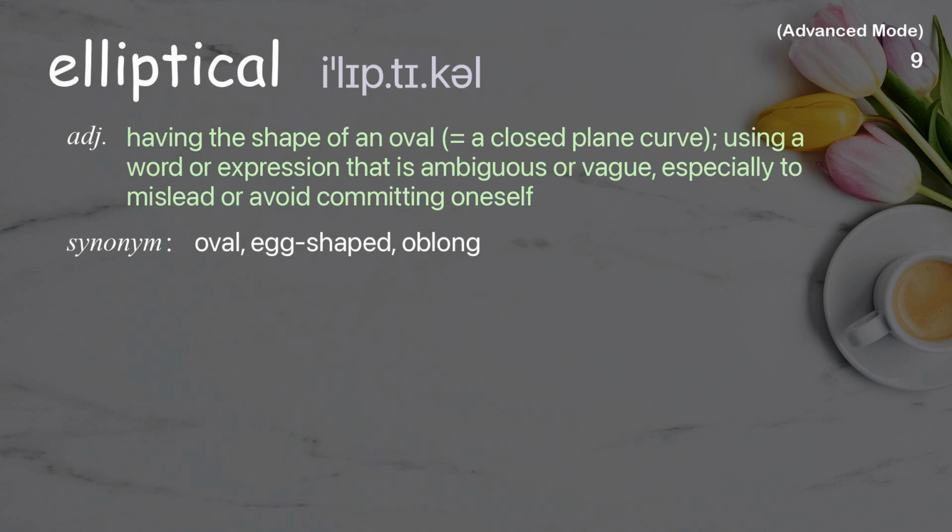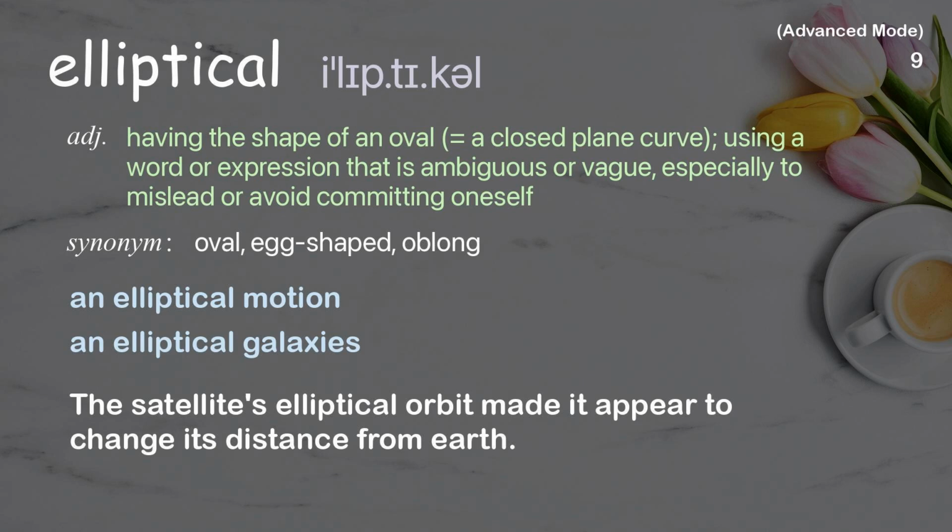Elliptical. Having the shape of an oval, equals a closed plane curve; using a word or expression that is ambiguous or vague, especially to mislead or avoid committing oneself. Examples: An elliptical motion. An elliptical galaxy. The satellite's elliptical orbit made it appear to change its distance from Earth.